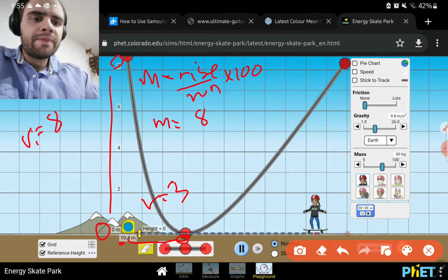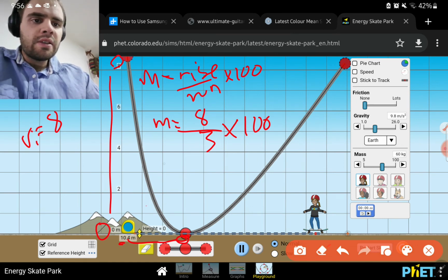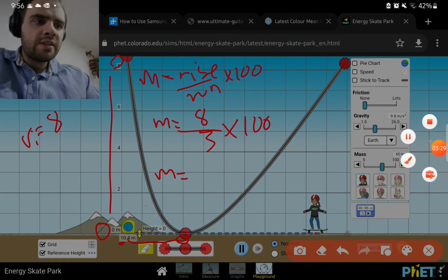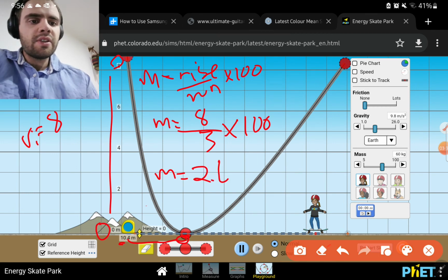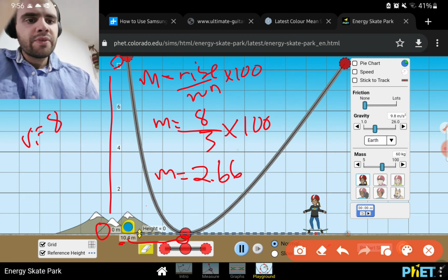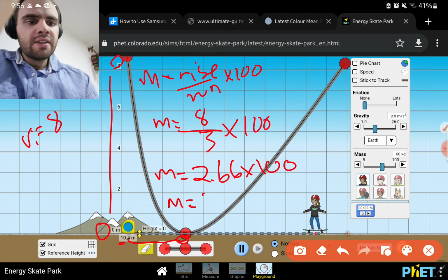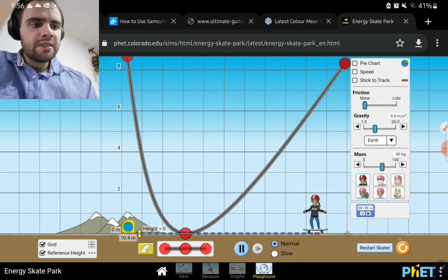So that's 8, divided by our run, which is 3, times 100 to get a percentage. So our m equals 8 divided by 3 is 2.66 recurring. Times 100, our gradient here would be 266% on this one.